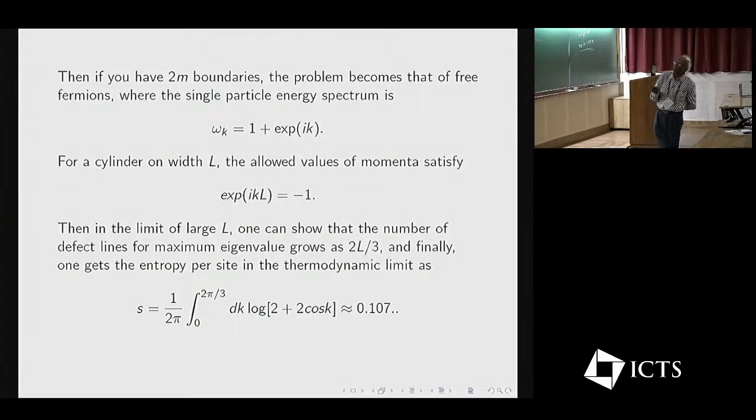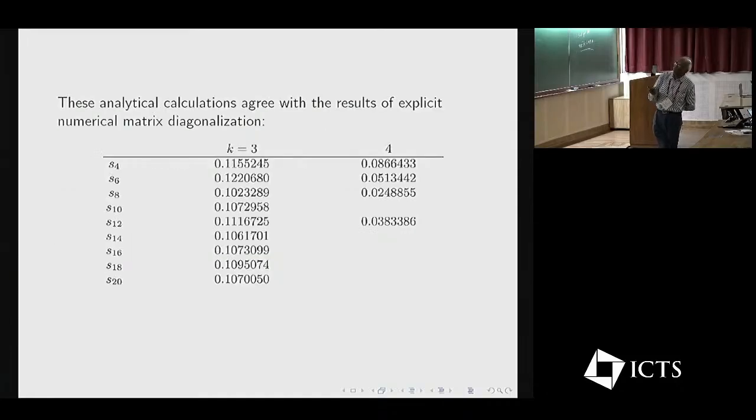If you have 2m boundaries, then the problem becomes that of free fermions with a single particle spectrum like this. And then in the large n limit, you can show that the number of defect lines grows as 2L by 3, and finally you get an entropy like this. These results have been verified by explicit sizes. L, this is the entropy per site, and these are the sizes,